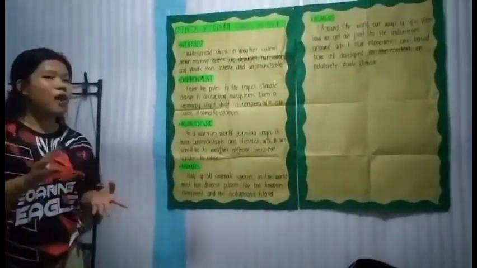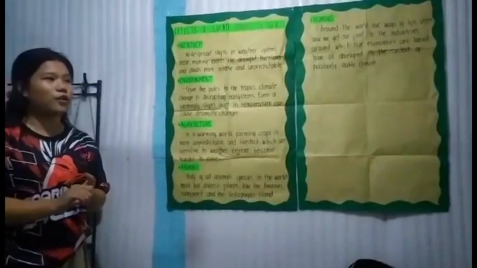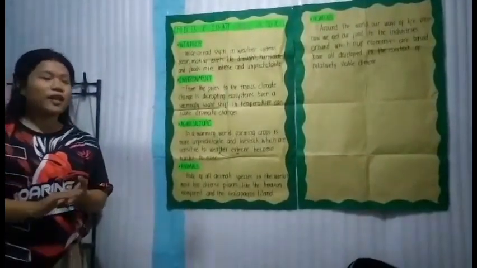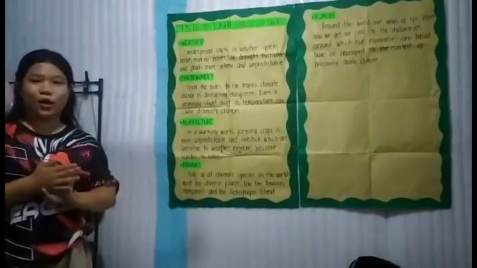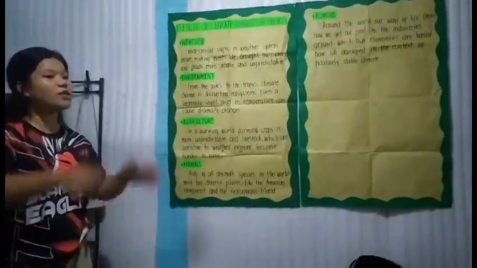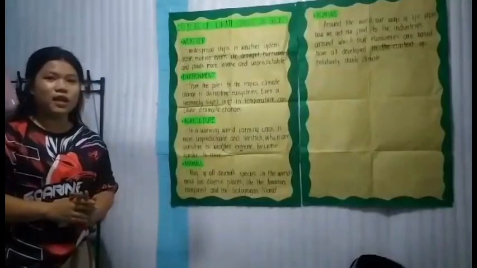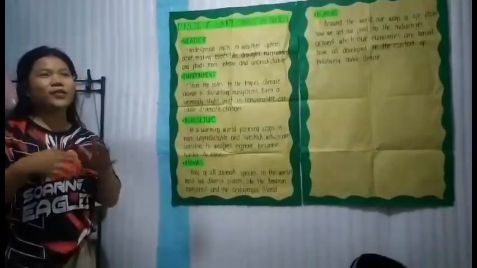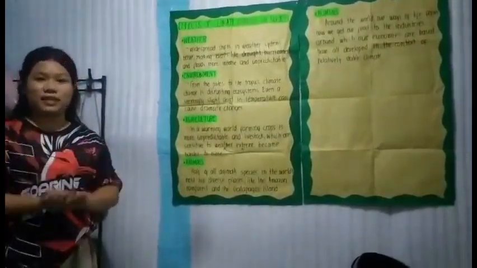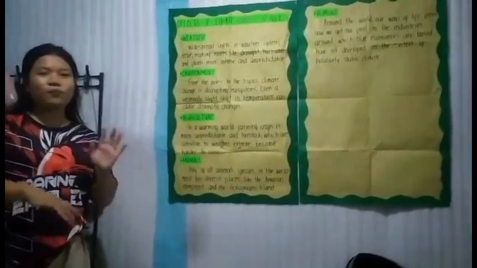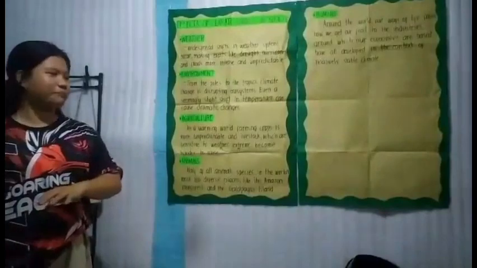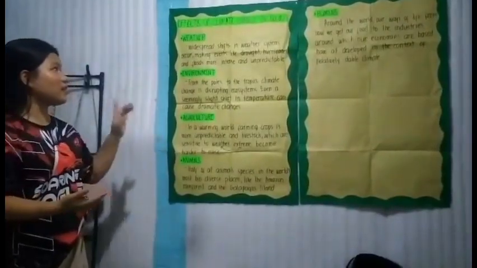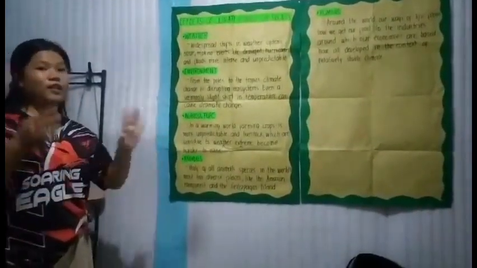So when there is a lack of water or a lack of food sources, the animals will die. They have nothing to eat. And if there is nothing to eat in that certain place, there is a possibility that they will migrate to another place. So climate change can affect animals.